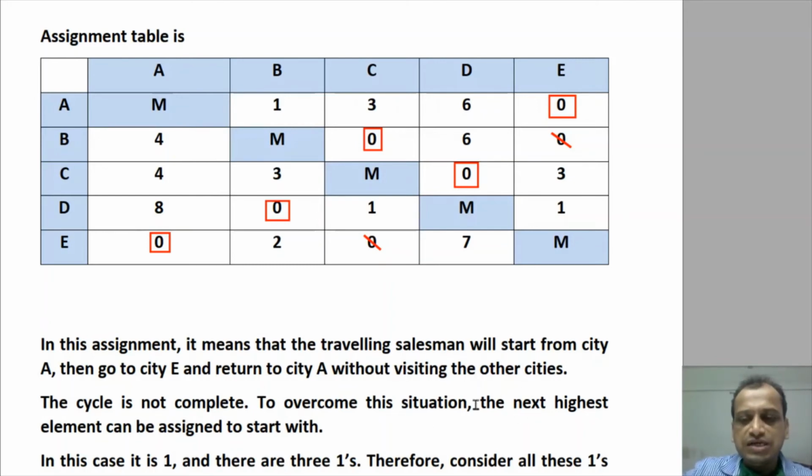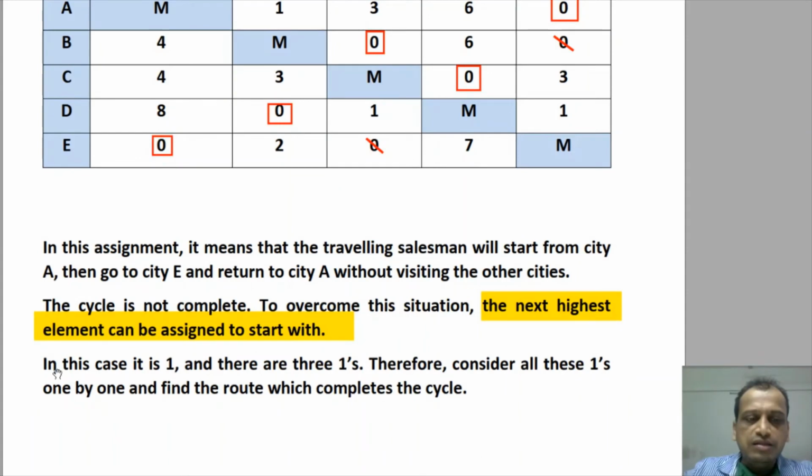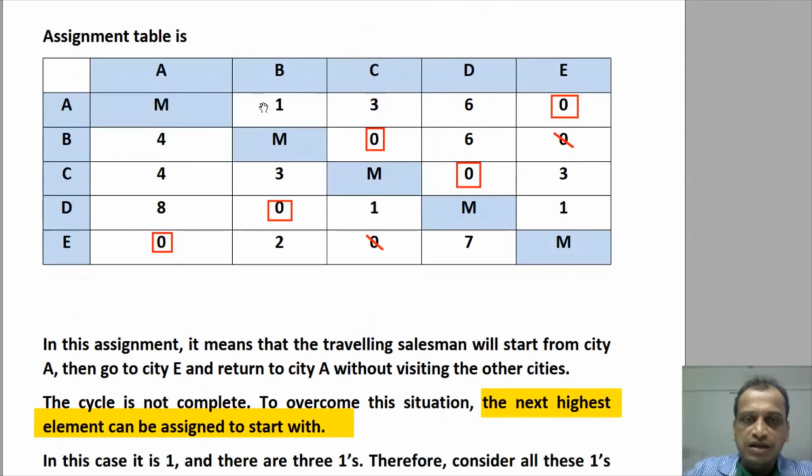Now what will we do to overcome this situation? The next highest element, remember this, the next highest element can be assigned to start with. So what is the next highest element here? Which is 1. If it is 2, then you can select 2. But here after 0, what is the next highest element? It is 1. So we'll try to make the assignment with 1. In this case it is 1 and there are 3 ones. Here how many ones are there? Here, here and here.